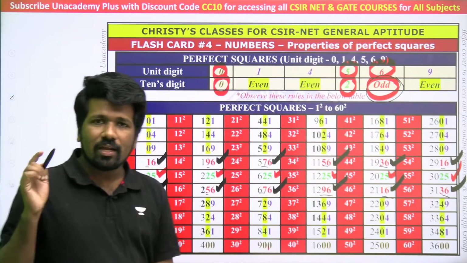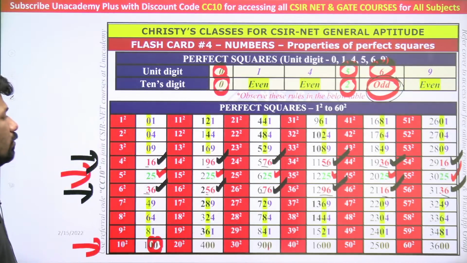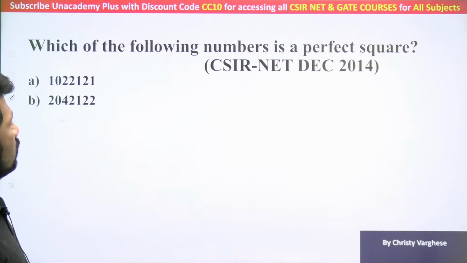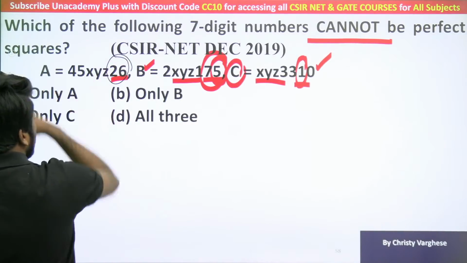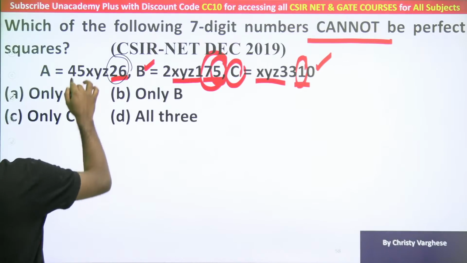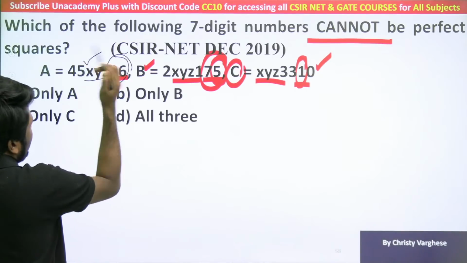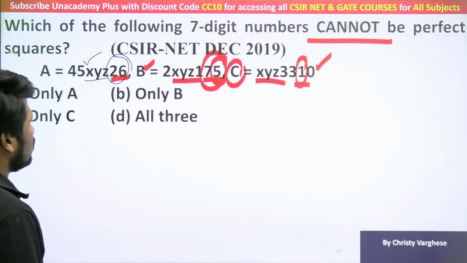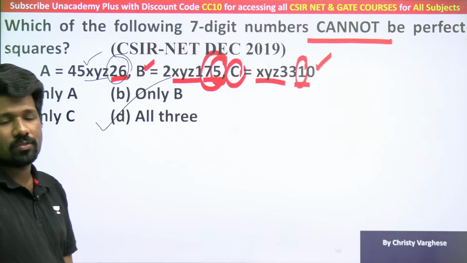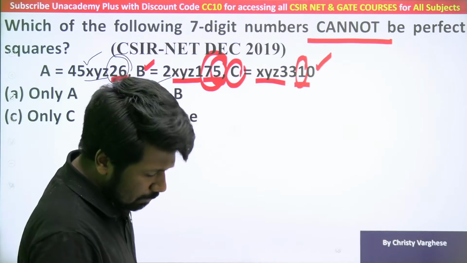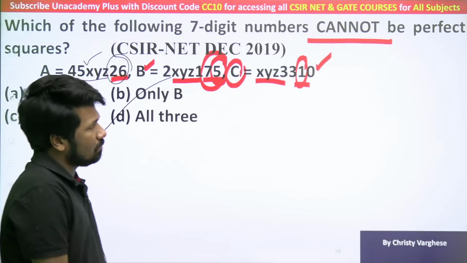This means if a 6-ending number's tens place is even, we can confirm it cannot be a perfect square. That is an impossible combination for a perfect square. So this is why 26 is an impossible combination for a perfect square. So this also cannot be a perfect square. Whatever x, y, z digits be, these three are not perfect squares. So all three are not perfect squares. Is that clear? December 2019 problem.